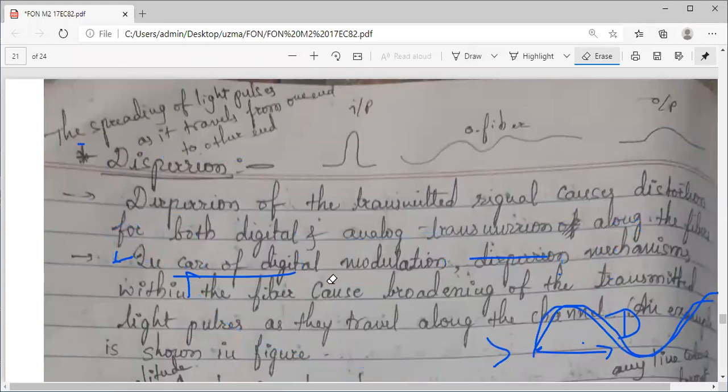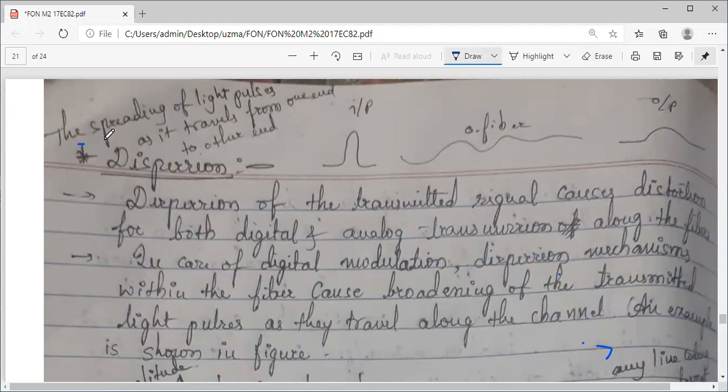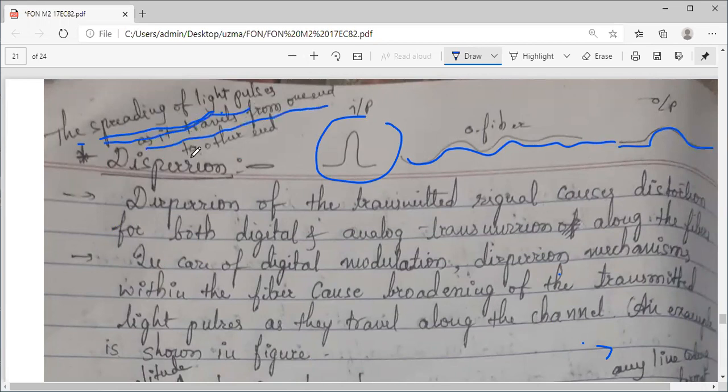Now coming to what dispersion is and how it is caused. Dispersion is the spreading of the light pulses, as I have shown you just now. If this is your input and this is the optical fiber cable through which the input propagates, the output will have the pulse broadened. So the spreading of light pulses as they travel from one end to the other end of the optical fiber cable, that we call dispersion.